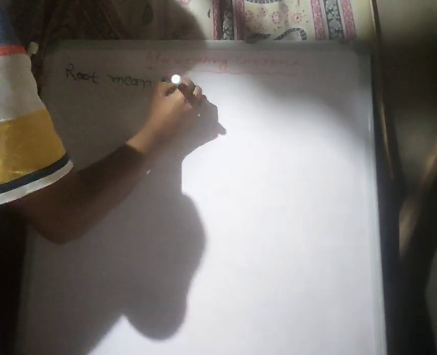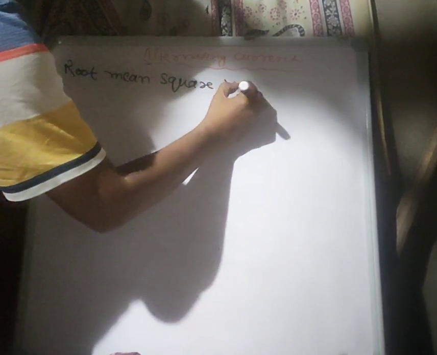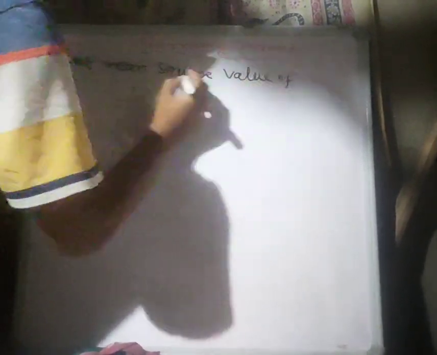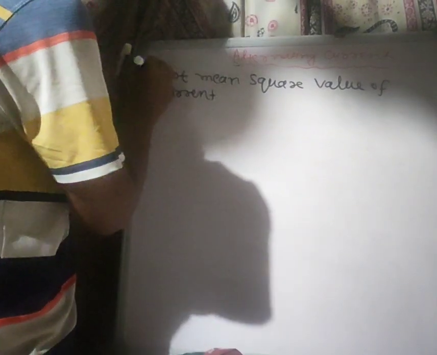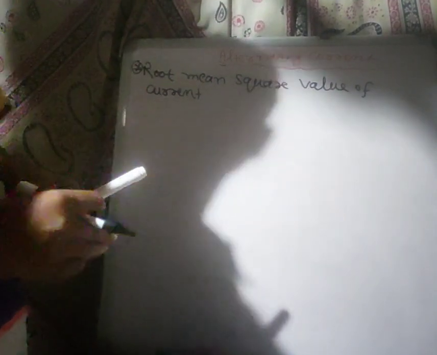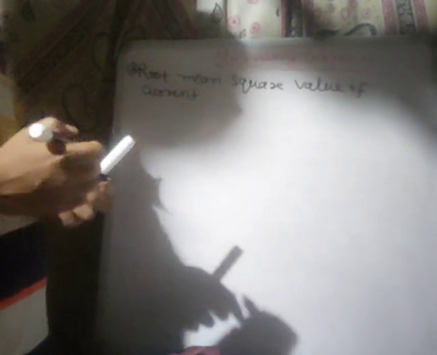The root mean square value of current is calculated over a complete cycle. So we have to understand what the root mean square value of current is.